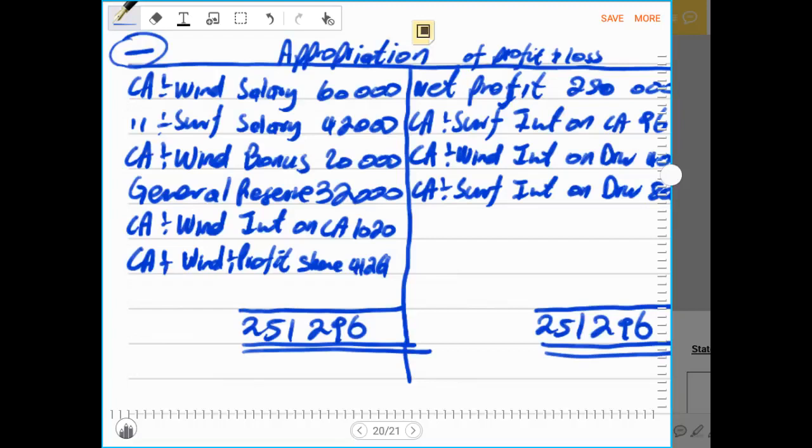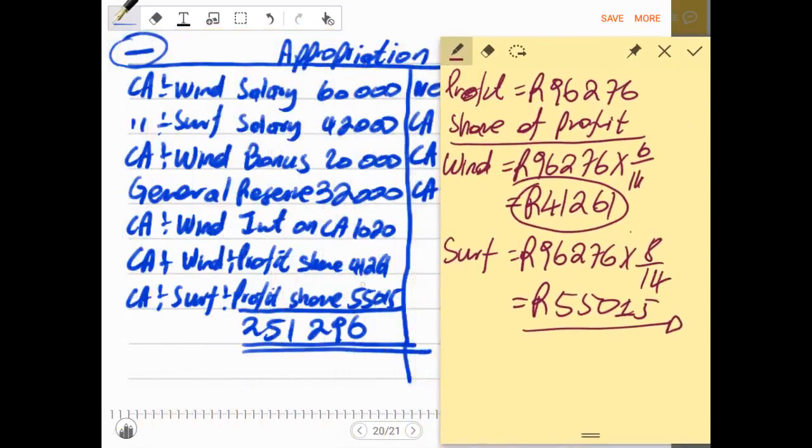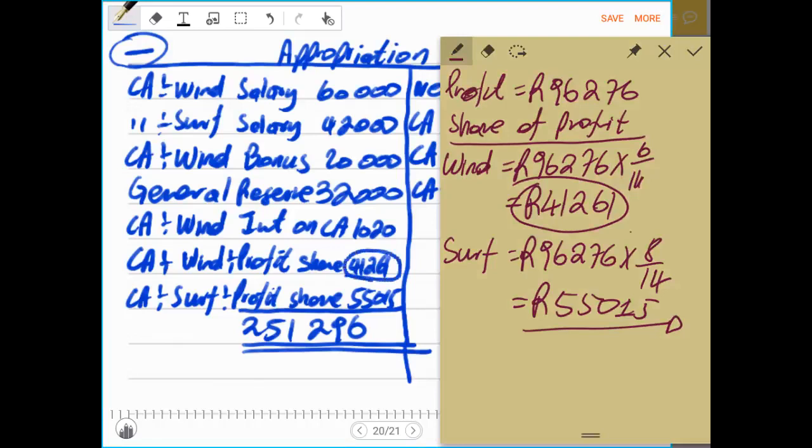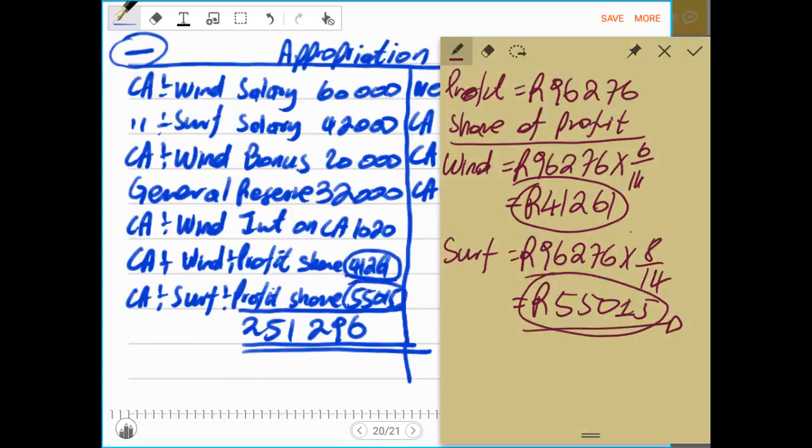Then the second one is current account, partner SAF, and this is profit share, and the profit share is 55,015 rands. Remember, these amounts are these ones: 41,261 rands, and 55,015 rands. So please don't be lost.